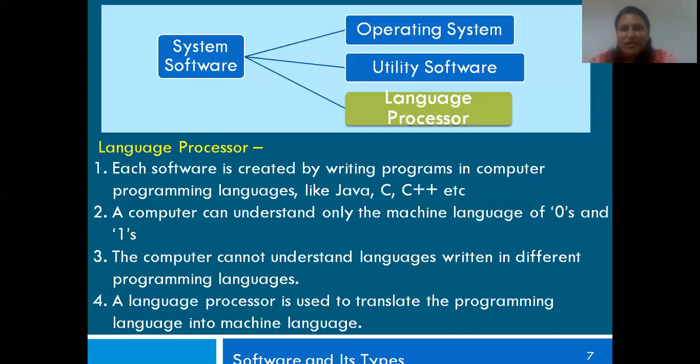Okay, let's move on to the next type. So we have seen in system software, we had the operating system, the utility software, and the language processor. Now let's move on to the application software, the second type of software.